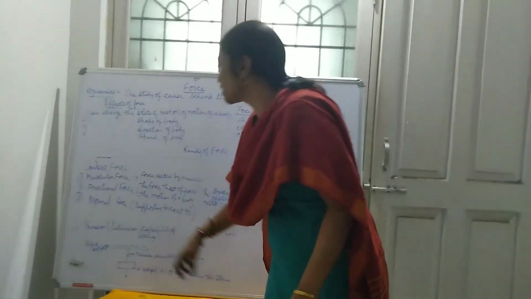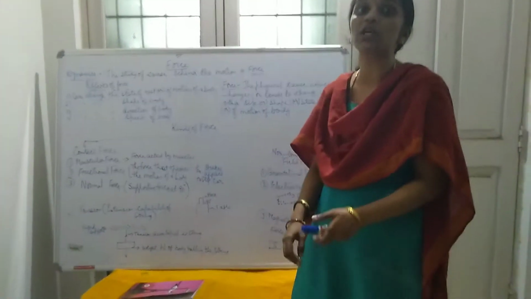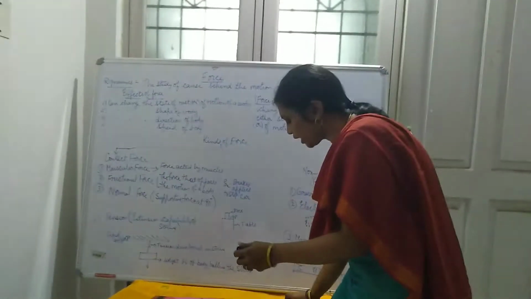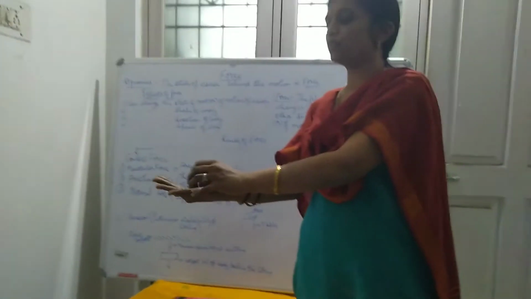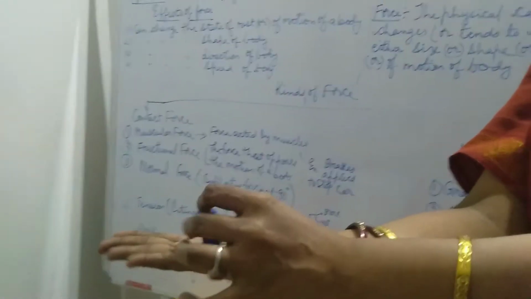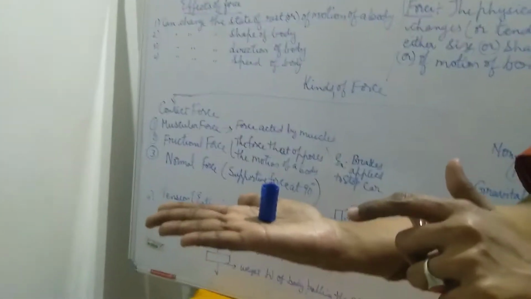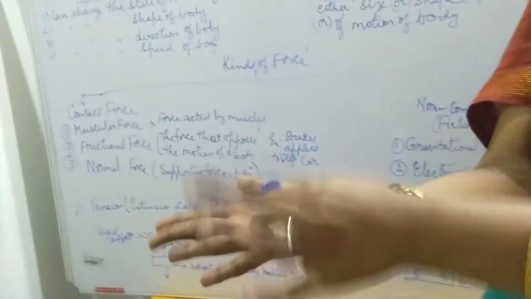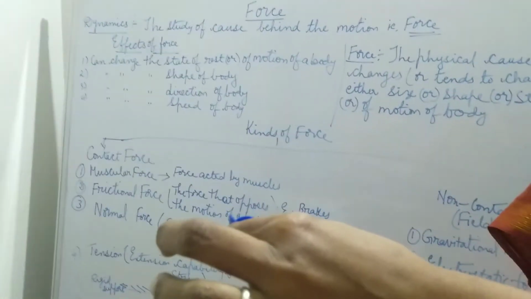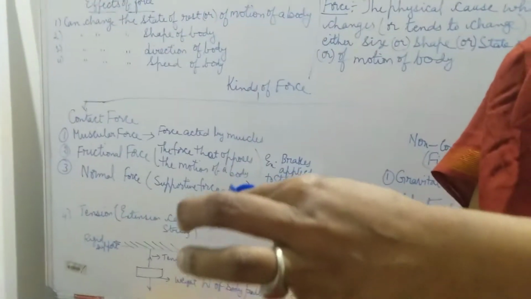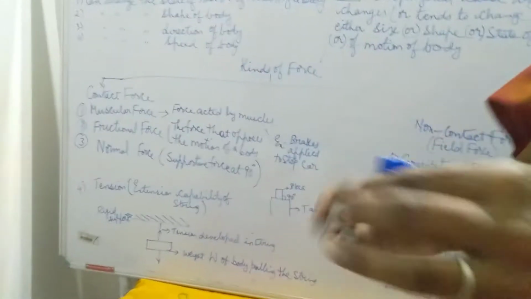Now, the next one is normal force. Normal force means the supportive force on a body. For example, this pen cap is in my hand. I have given a support directly with my hand to this particular pen cap. Now what happens if I remove my hand? What will happen to the pen cap? I have removed it, and it has fallen down. So initially it was in contact with my hand. Once I removed it, the pen cap lost the contact and fell down. It went into the non-contact force.